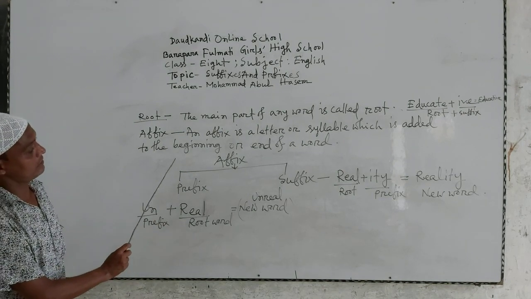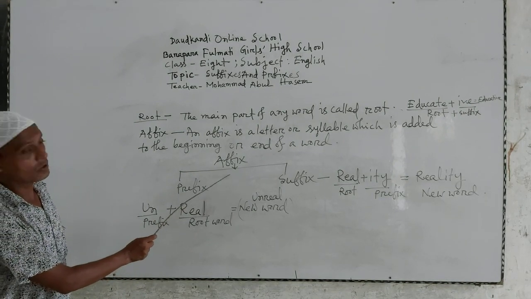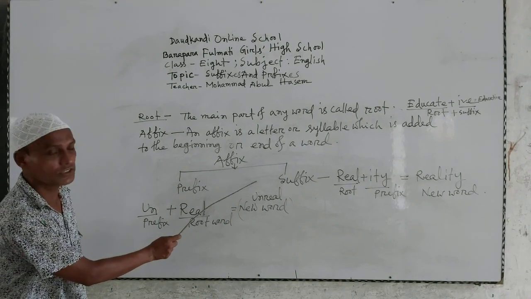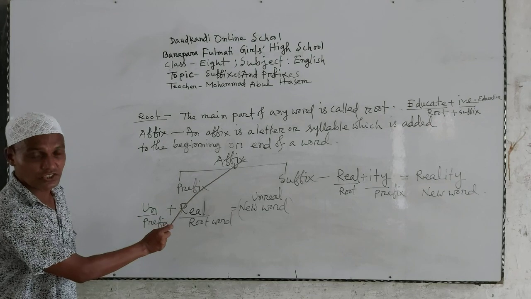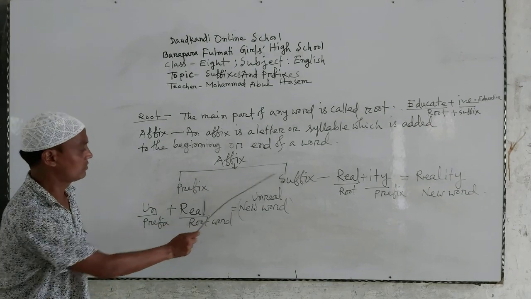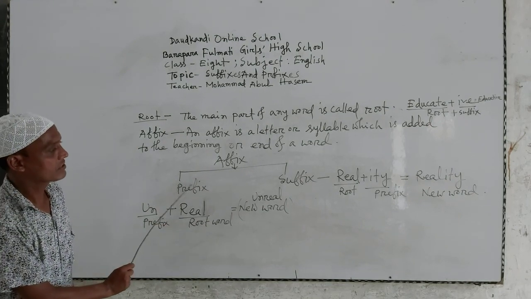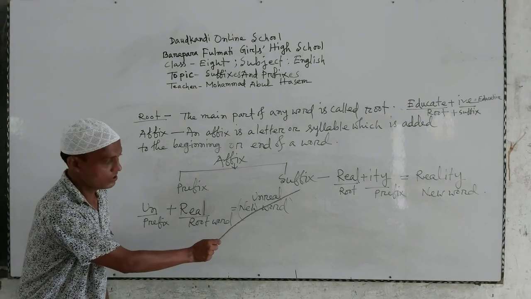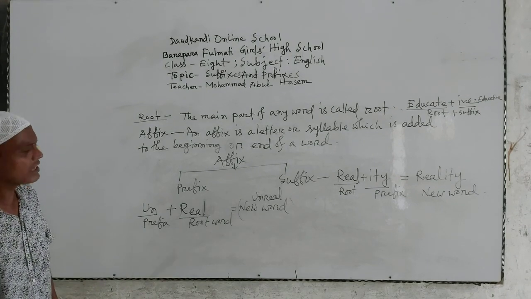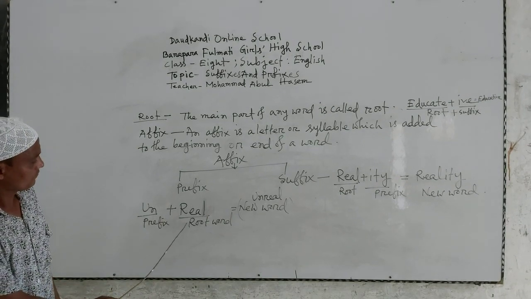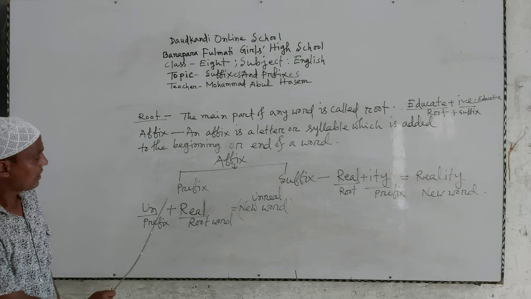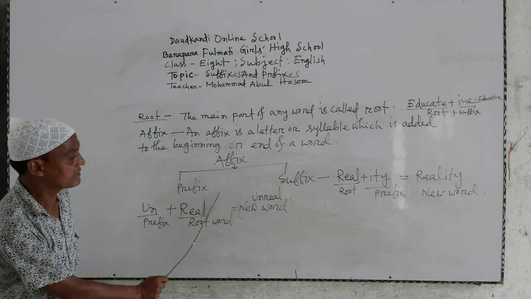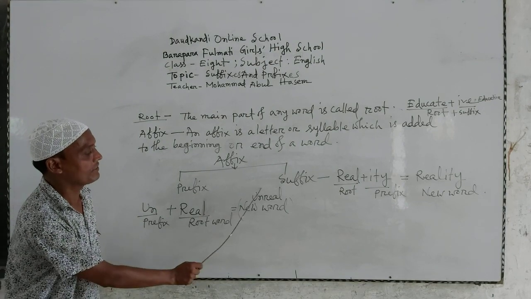So we can see on the board here, affix. How many kinds of affix, dear students? There are two kinds of affix. The first is prefix and the second is suffix. Here we can see un plus real, I mean unreal.